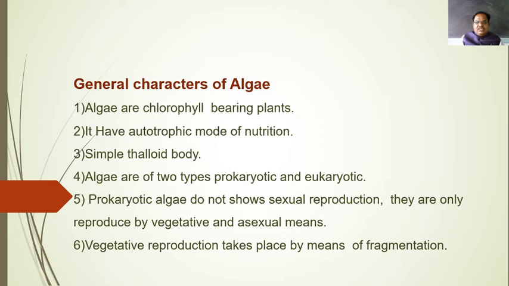Due to accidental means, the filament of this algae breaks into a number of pieces, and each piece behaves as the mother plant and forms a new plant body.